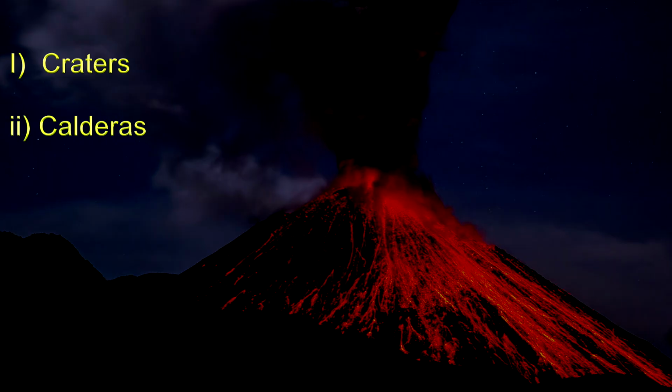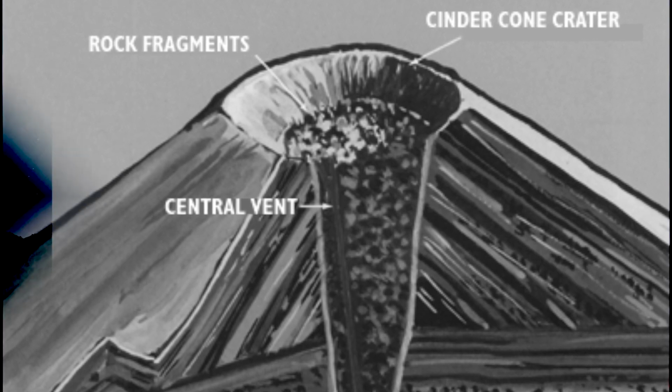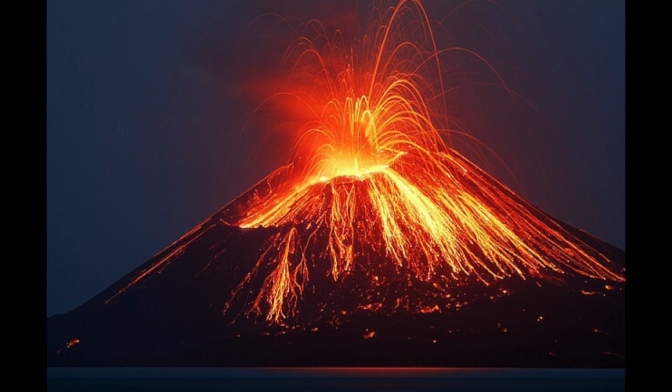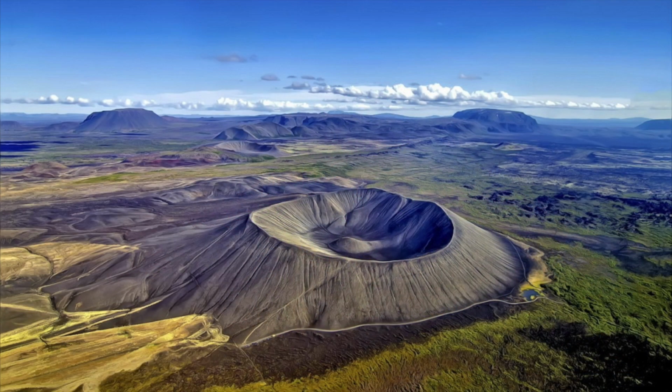Depressed landforms produced by the explosive or central type of volcanic eruptions are craters and calderas. Craters: the depression formed on the top of the volcanic cone or the mouth of the volcanic vent is called a crater. Usually the crater or the volcanic mouth is funnel shaped. The size of the crater depends upon the size of the volcanic cone. The size of the crater increases with increase and expansion of the cone.